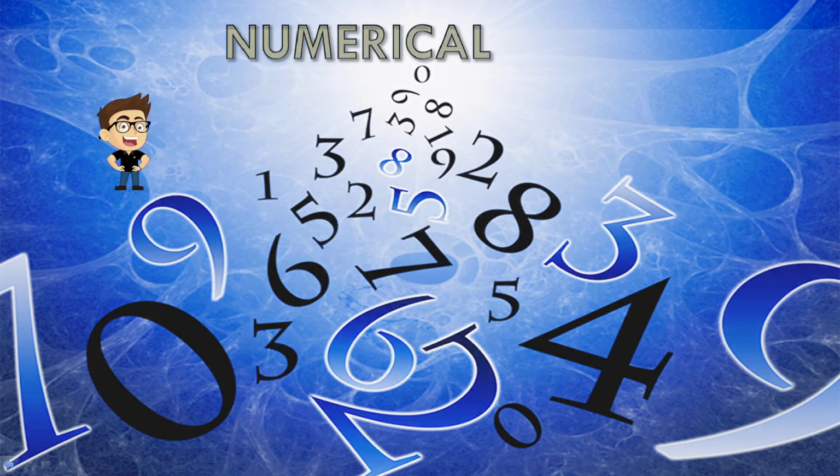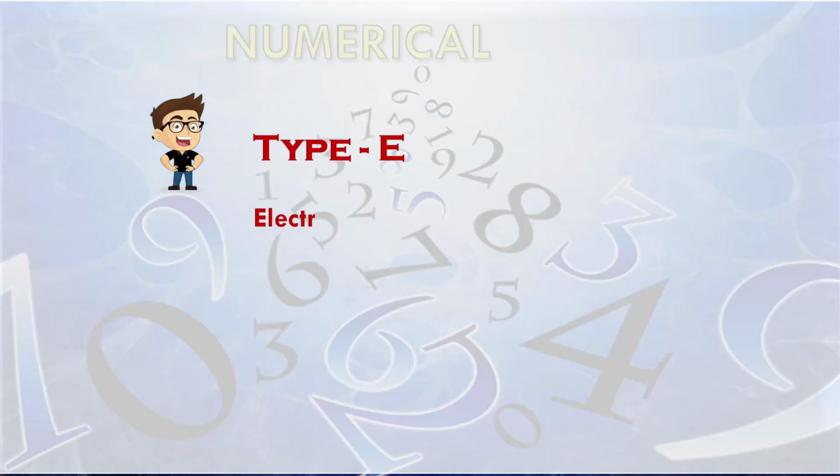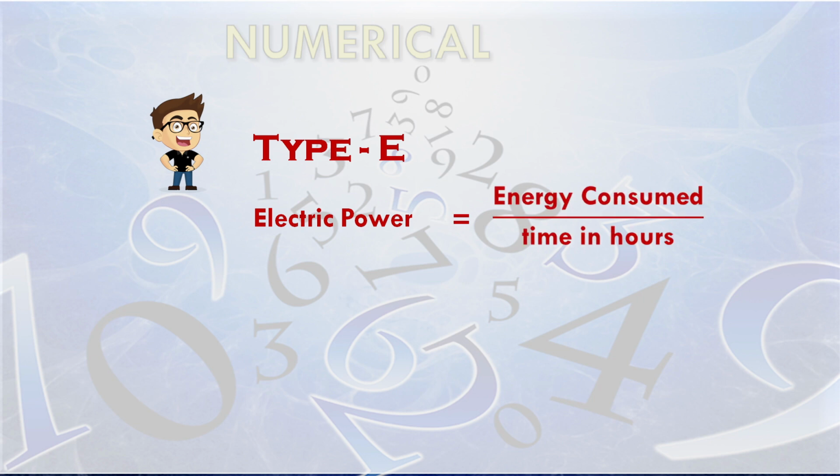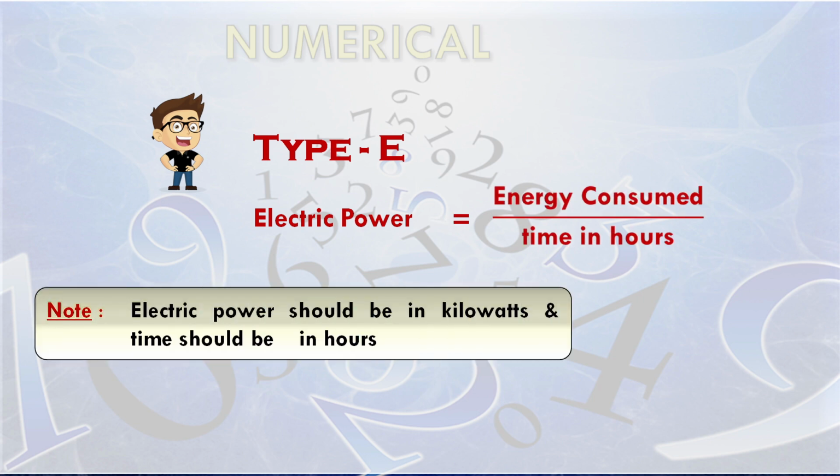Let's look at some numericals. Please note down the formula that will be used. Energy consumed is electric power into time in hours. And electric power should be in kilowatt and time should be in hours.